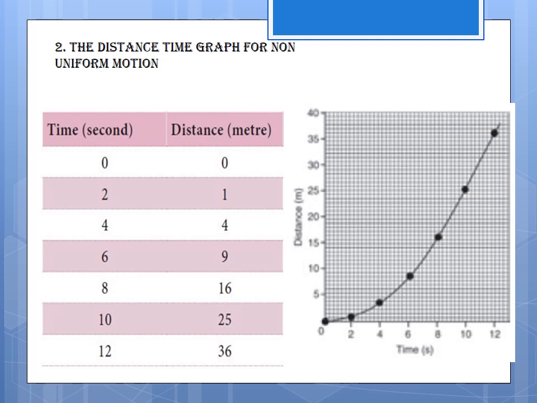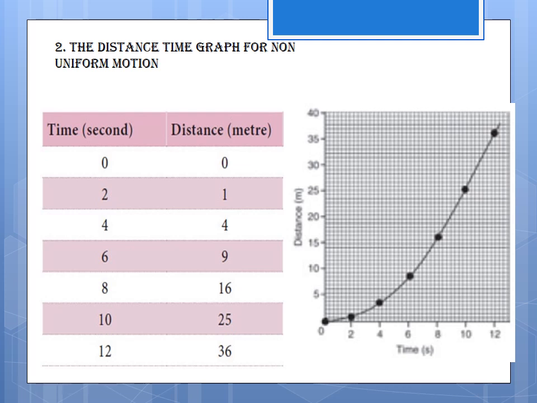Here, first 2, 1; 4, 4; 6, 9; 8, 16; 10, 25; 12, 36.